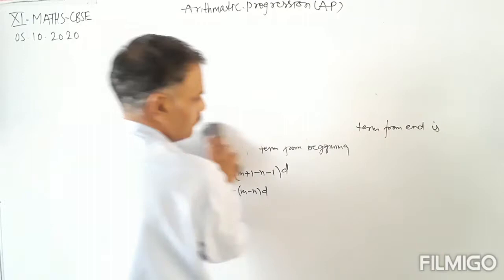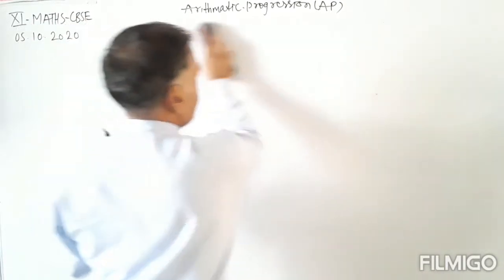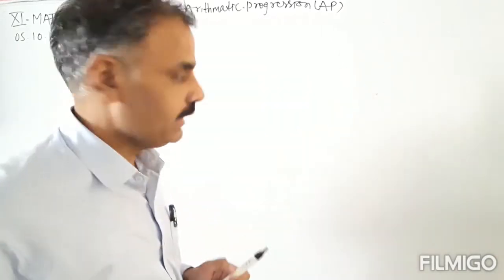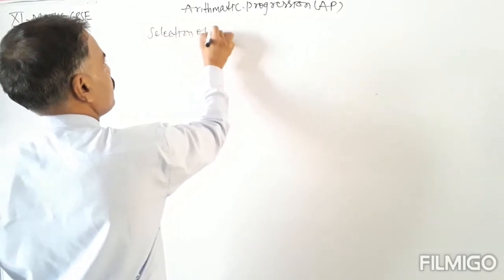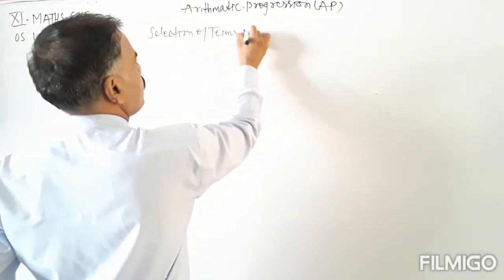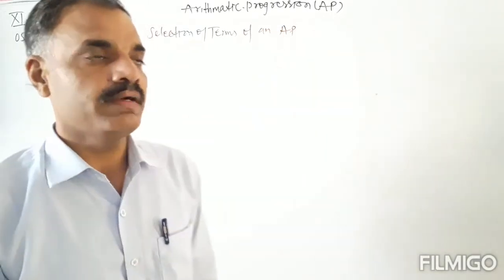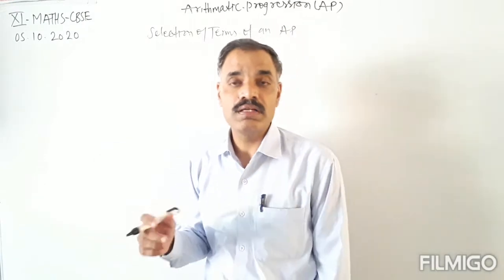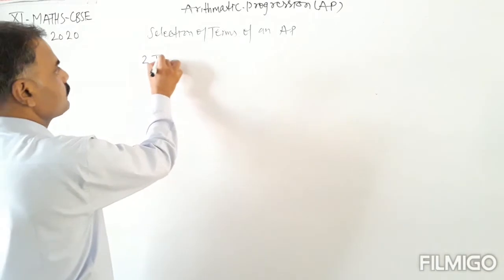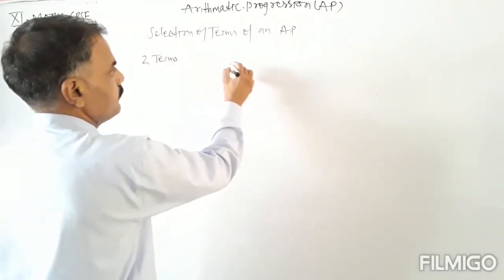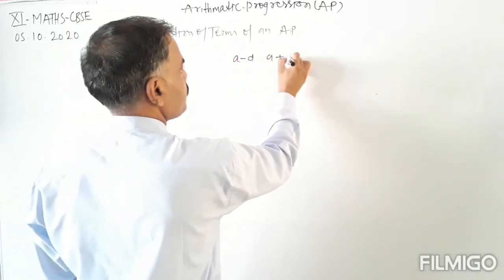Selection of terms of an AP. If we are selecting a particular number of terms, then how will we select these terms? If we are selecting 2 terms, then the 2 terms are a minus d and a plus d.